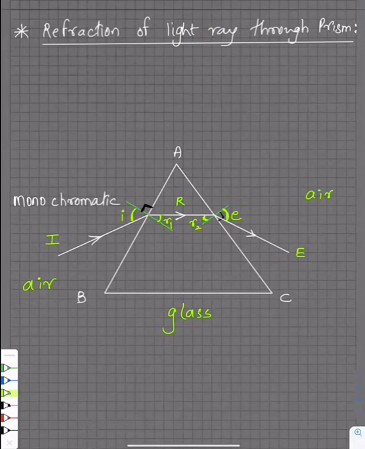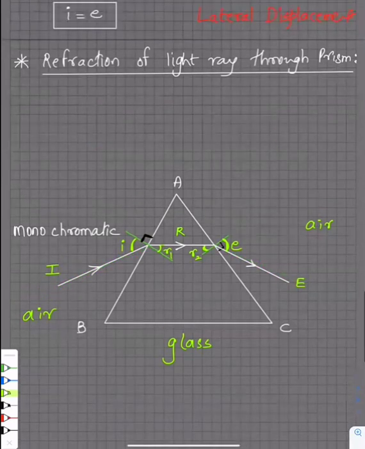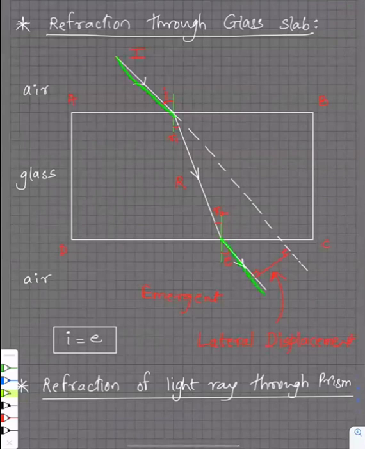Clear, everybody? Now tell me one thing, guys. Did you notice something over here? This is your incident ray and this is your emergent ray. Are they parallel to each other? Are these light rays parallel to each other? Now, what is parallel, Samir? Parallel is like this, isn't it? How are these parallel? This one is going this way, that one is going that way. Look at these light rays. They are parallel, right? Incident and emergent.